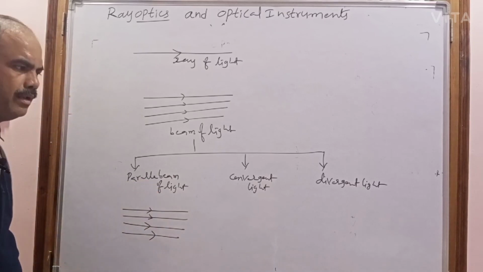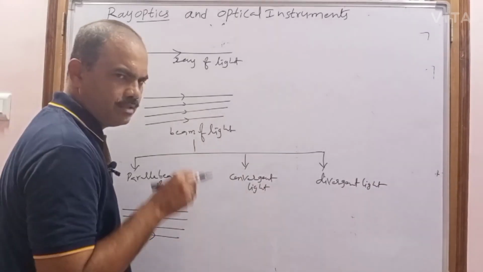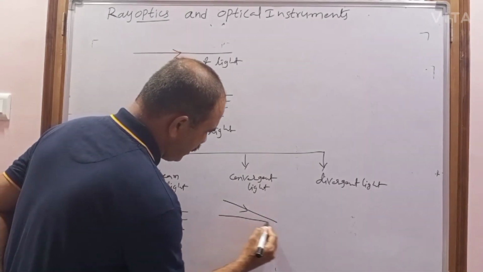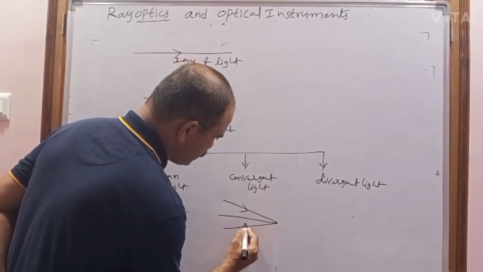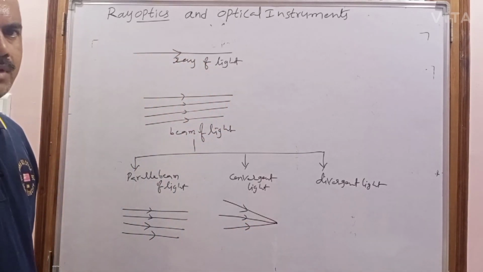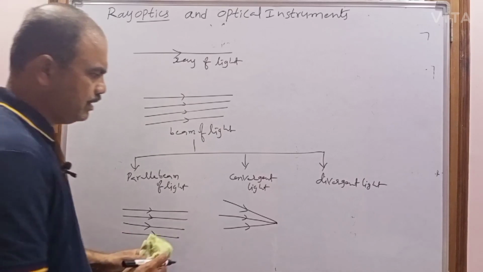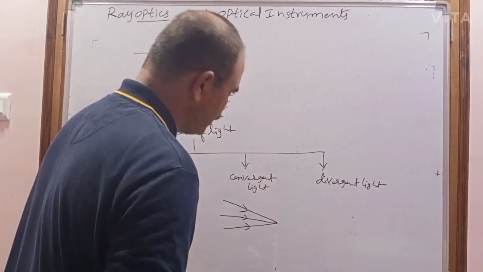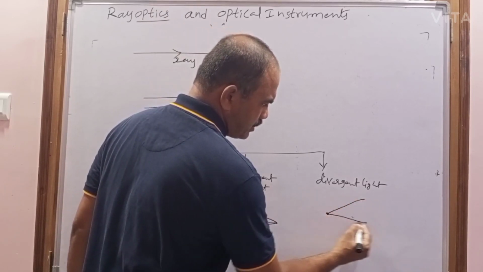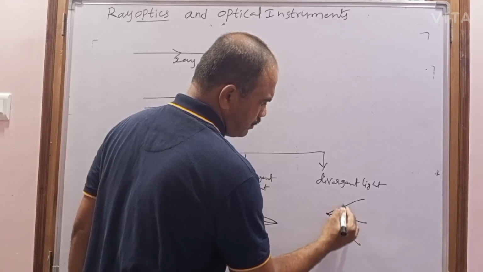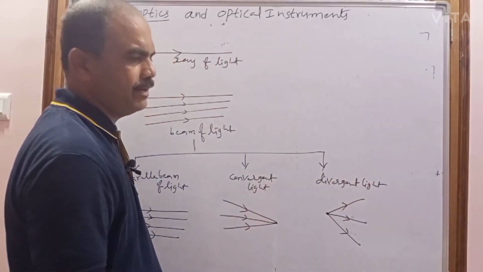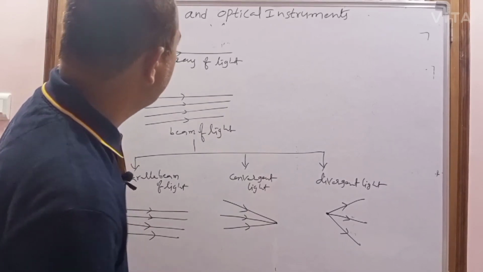Converge means all light rays meet at a point; if all light rays meet at a point, this type of light is known as convergent light. And divergent light means all light rays are coming from a point. This beam of light is known as divergent light. So this is the introduction of ray optics.